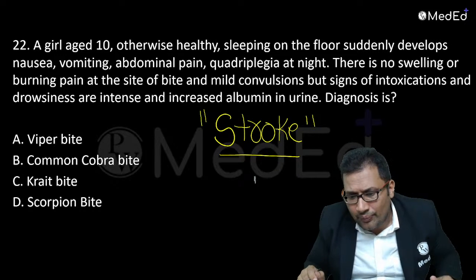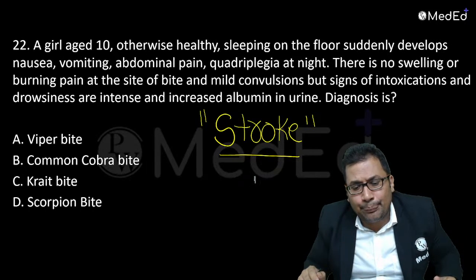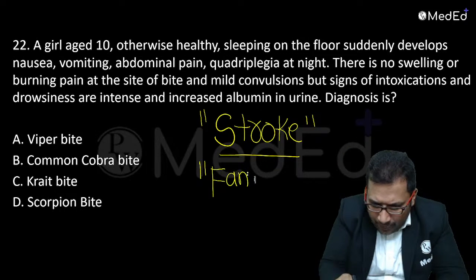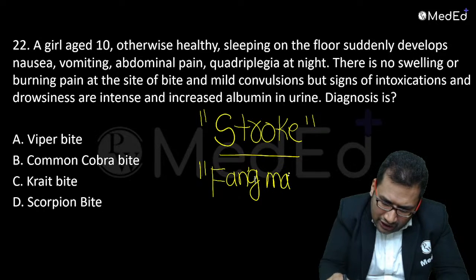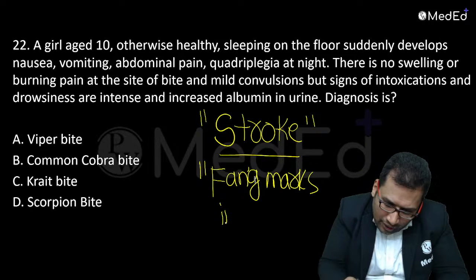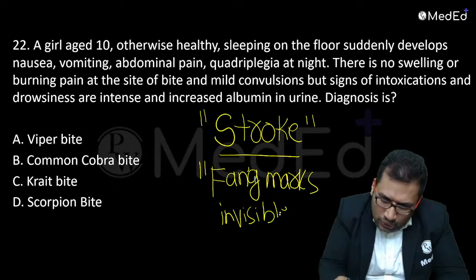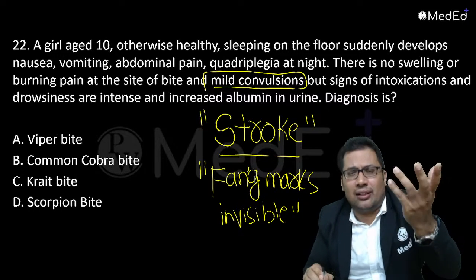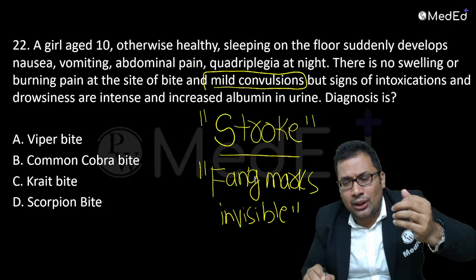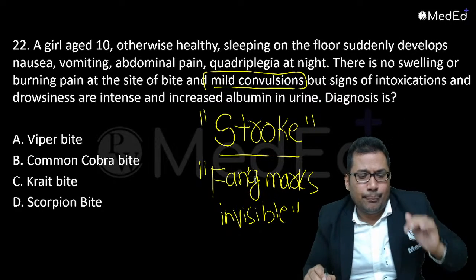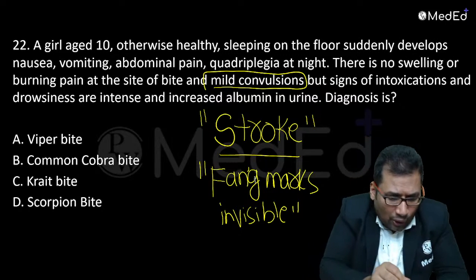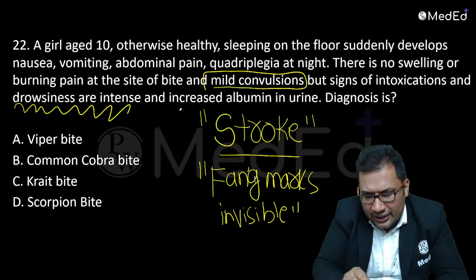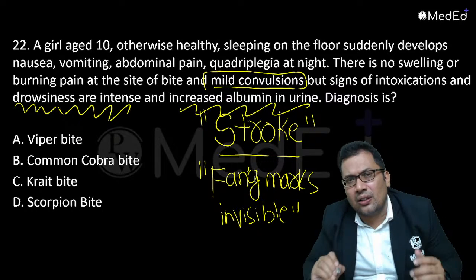Uncommon age for stroke. There is no swelling or burning pain at the site. So the fang marks are invisible. Two points here: mild convulsions, but toxemia is very high. Paralysis is very, very high. The patient is drowsy with minimal convulsions. Increased albumin in the urine. Anyway, that is a common finding.